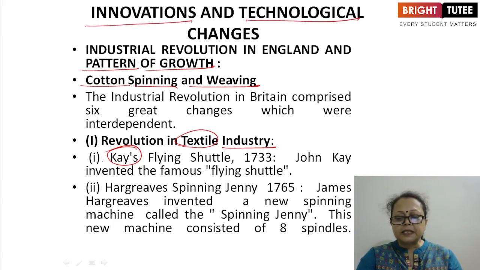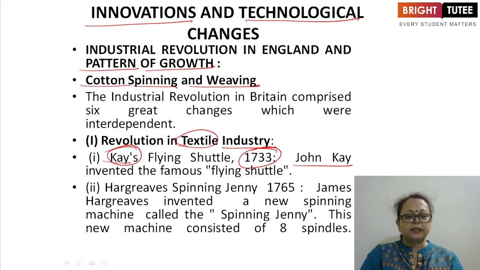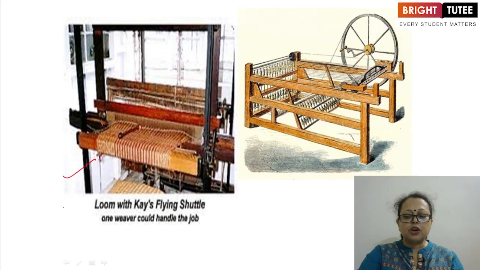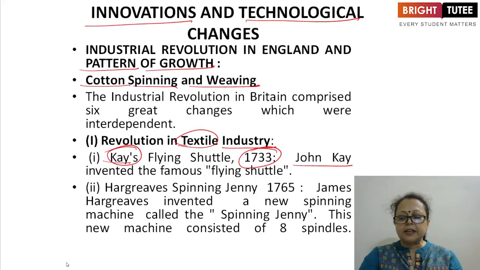This person is the inventor of the flying shuttle, and he invented it in 1733. His full name is John Kay, who invented the famous flying shuttle. Showing you the picture also, this is John Kay's flying shuttle, which was invented in 1733. Hargreaves' spinning jenny. This is about the flying shuttle. What is the use of this? How was it beneficial for the textile industries?